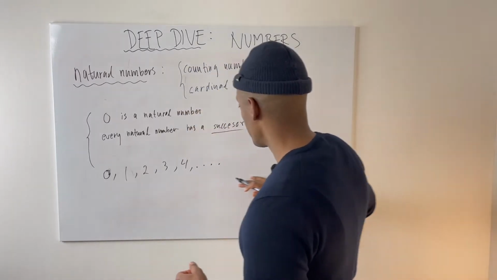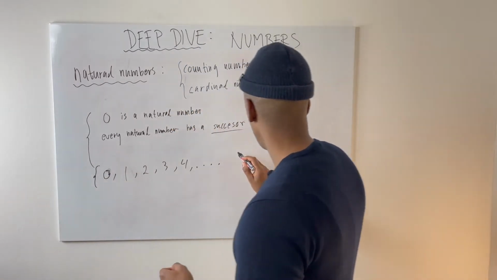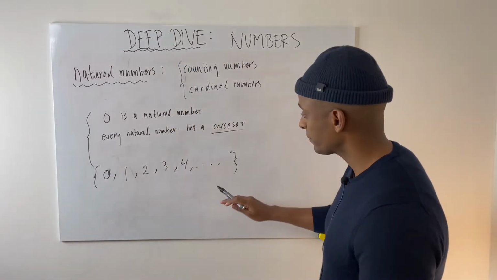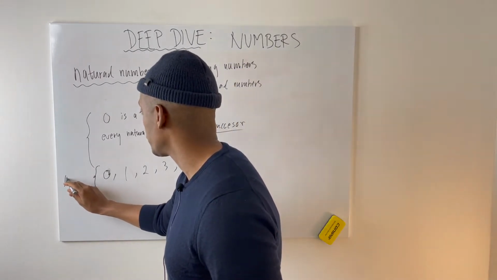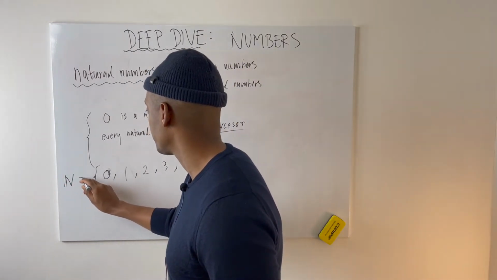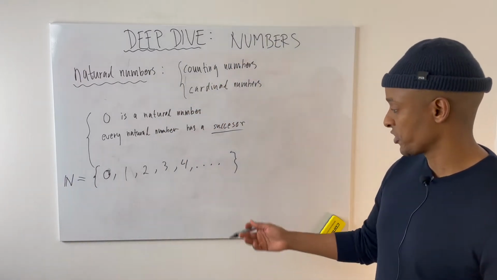And these numbers, the collection of these numbers, we call the natural numbers, and we write it like this, like a thick N. So these are the natural numbers.